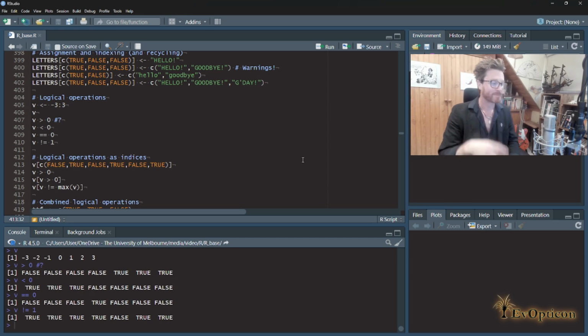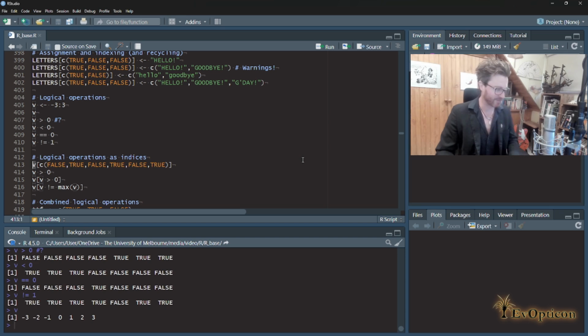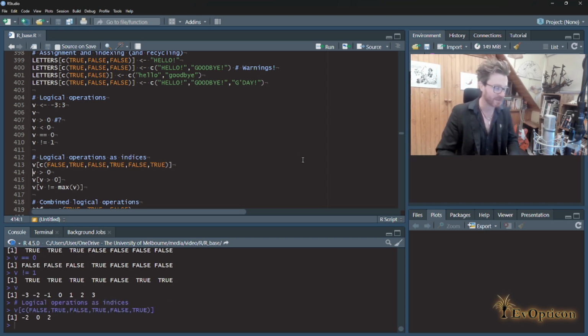So let's go ahead and apply some of these principles, or show you how these principles can be applied to a real data problem. Here is an example to remind us of the fact that if we have a vector like v, we can chuck in some logical sequence there that can be used inside an indexing operator to select. So this one says false, true, false, true, false, true. So we're going to get every second item back. All right. So remember that.